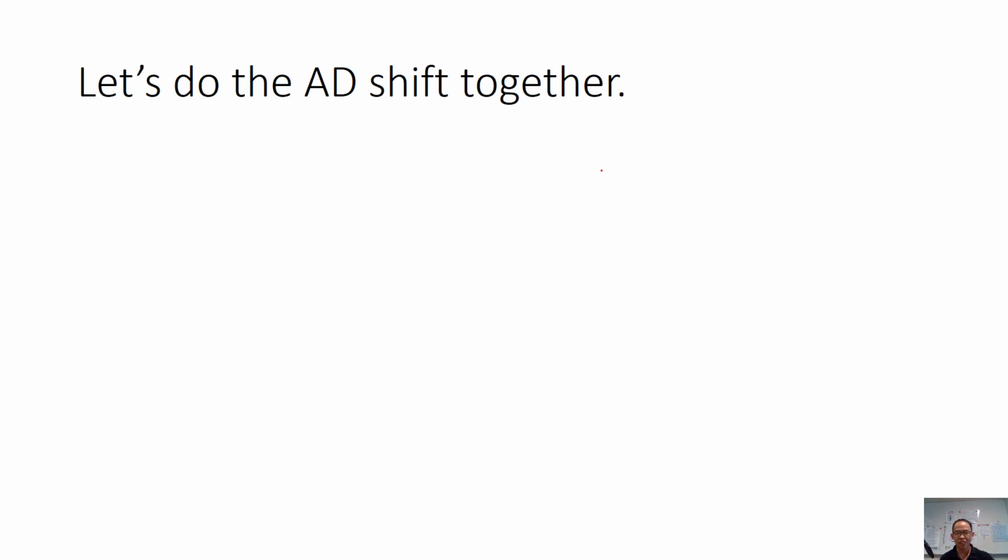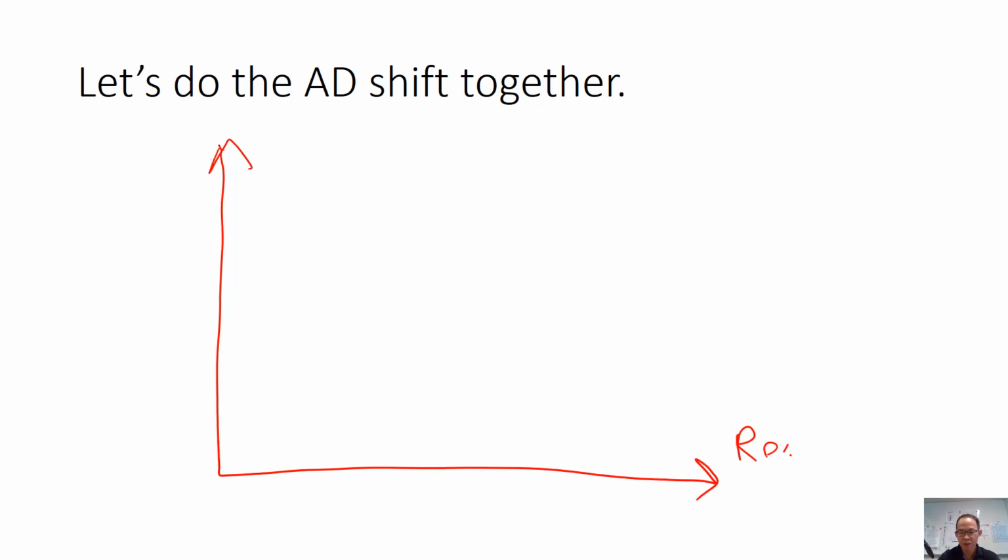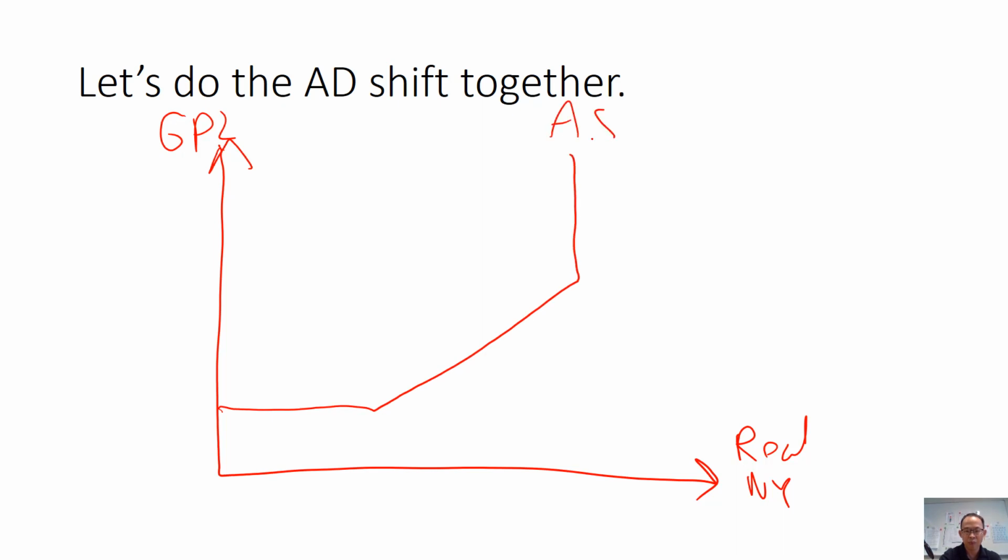So let's do the AD shift together. So you draw your axes. This is real national income. This is general price level. So you can draw the horizontal, the diagonal, and the vertical. So remember to label the AS curve. So this is basically your YF.